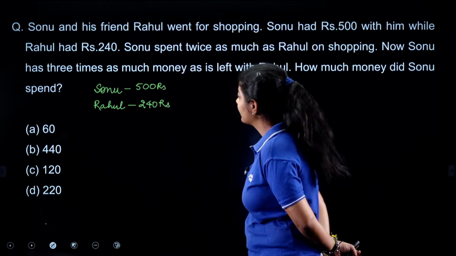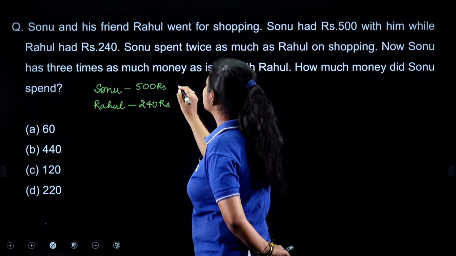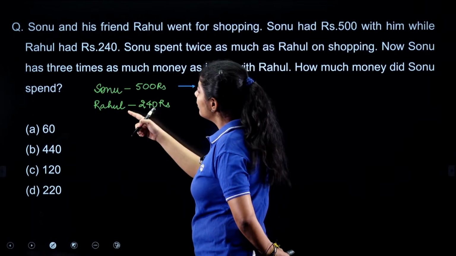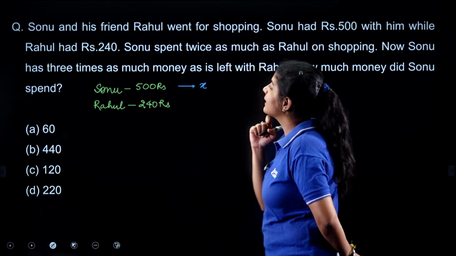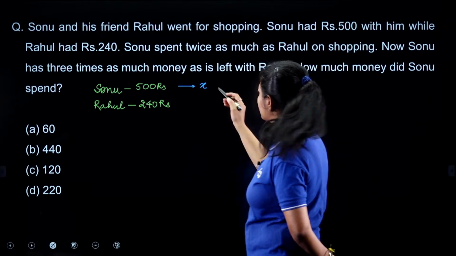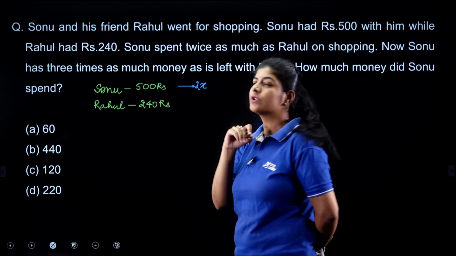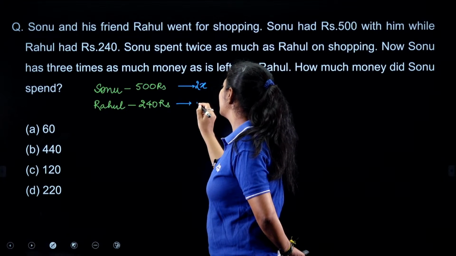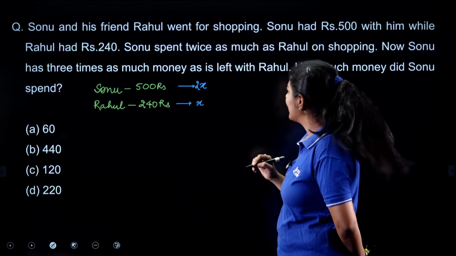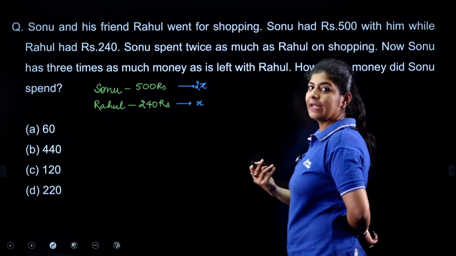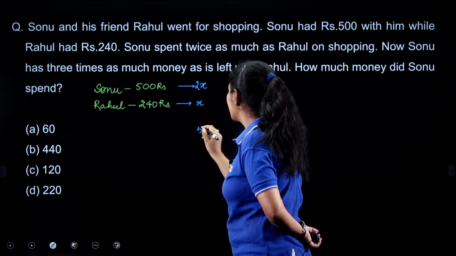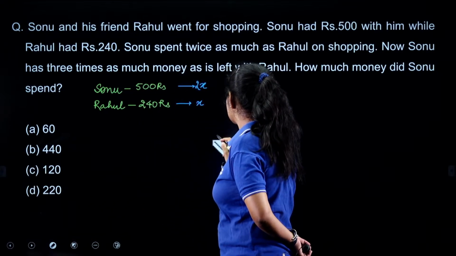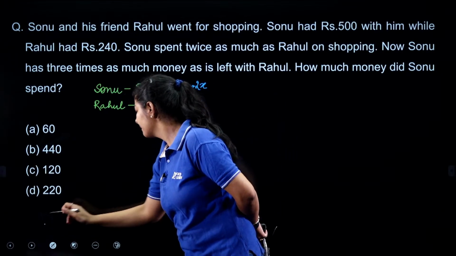Okay, let's see. Here I am just assuming that Sonu spent x amount. According to the question, Sonu spent twice as much, so it's better to consider 2x. Let's suppose Sonu spent 2x out of 500 and Rahul spent x. This is the spending. After the spending, the question is saying that